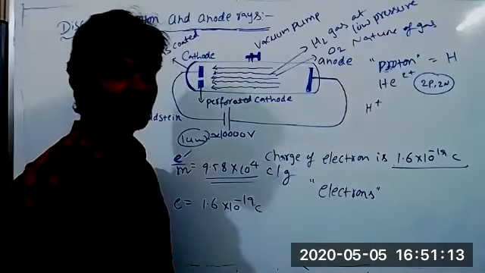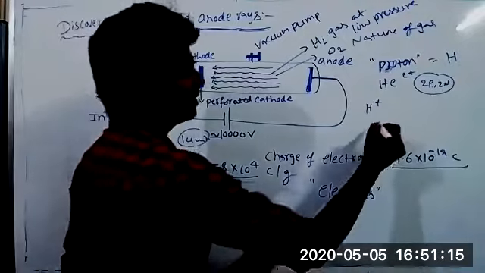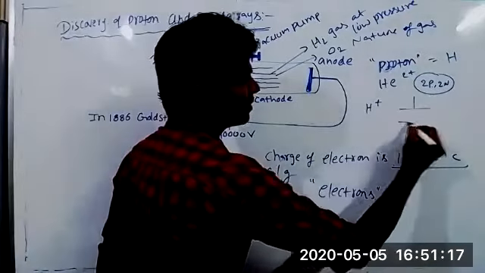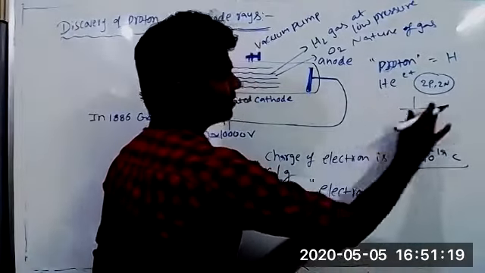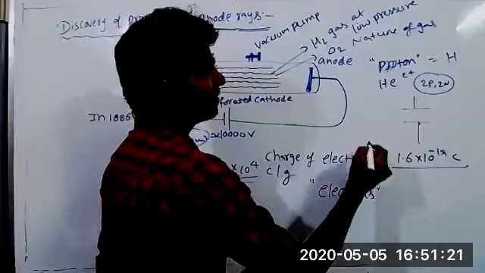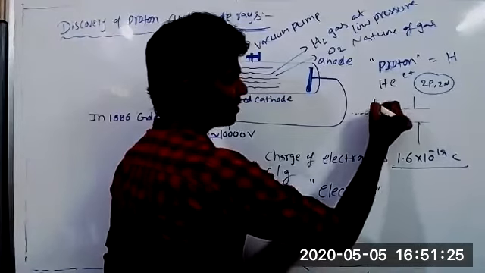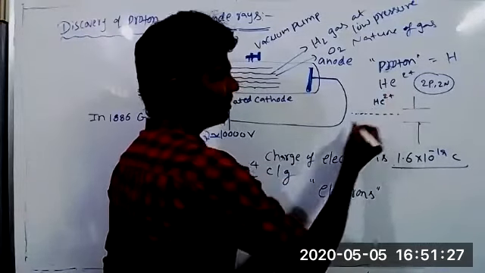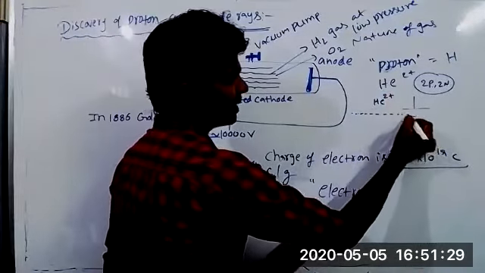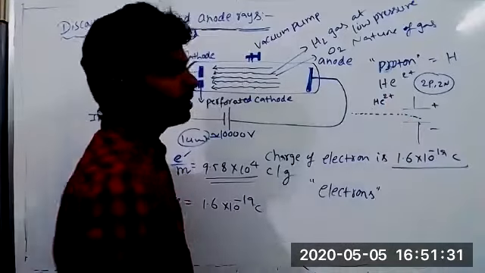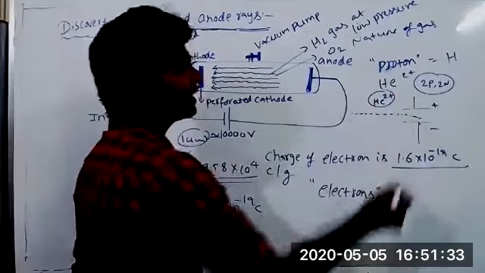That's why it is attracted towards the cathode side. But sir, it has protons, neutrons, and electrons also, right? Electrons also, but which are more in number? Protons are more in number. That's what it carries. Suppose helium is there, it lost 2 electrons. Helium 2 plus is attracted towards the negative plate because of this charge.